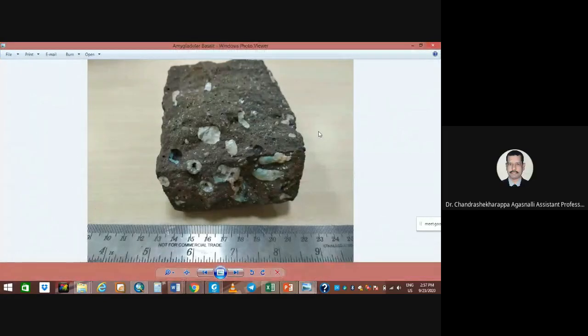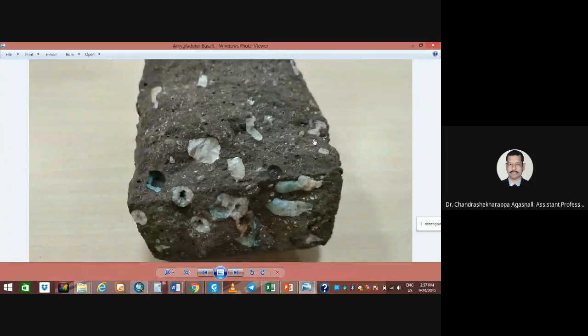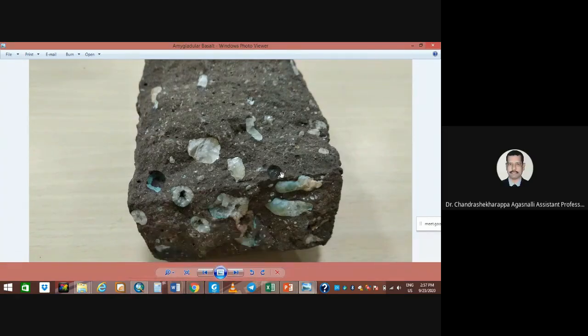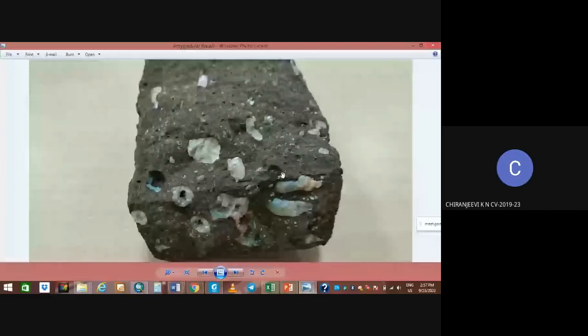You can easily identify this. Could you please identify this? What is this rock? This is an igneous rock. Correct, I agree. But the name of the rock, the specific name is there. Basalt. Correct. Why are you still in doubt? Of course, it's a basalt.